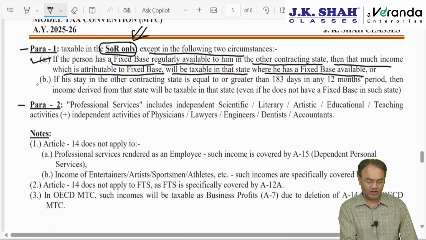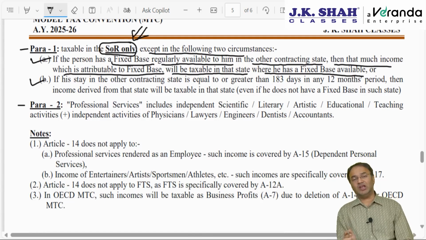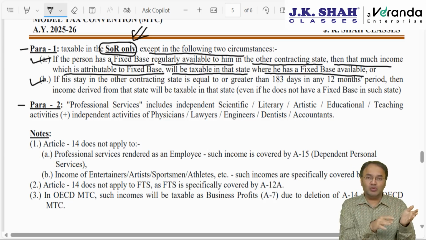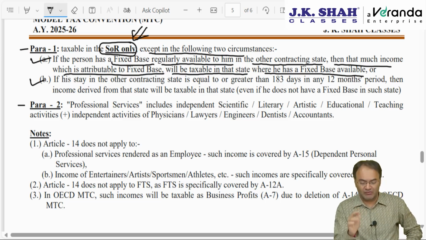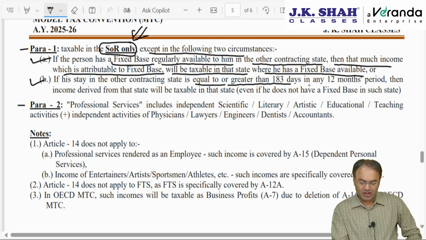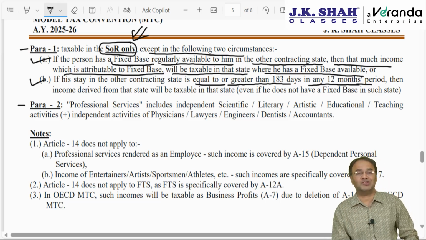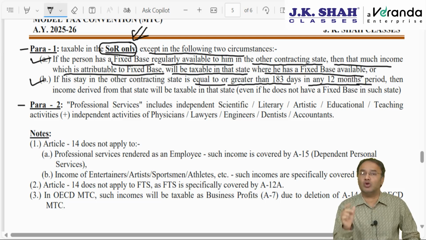Or alternatively, whether fixed base is there or not, in case your stay in UK was 183 days or more, greater than or equal to 183 days, in any 12 months, so don't think that by staying in UK for 183 days you would have become resident of UK. Then a question of taxing it in India does not arise. Income is accruing also in UK and you are resident also of UK. Both the things are in UK. How can it be taxed in India? No. 183 days not in one financial year.